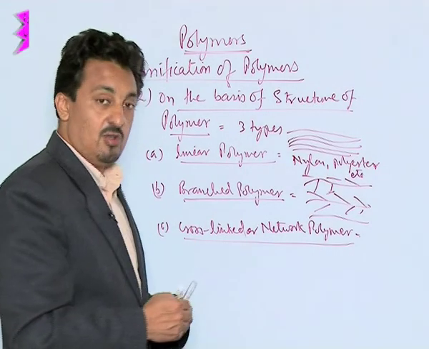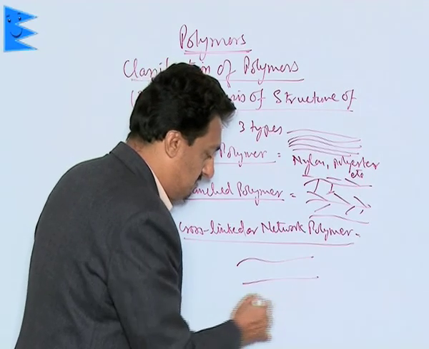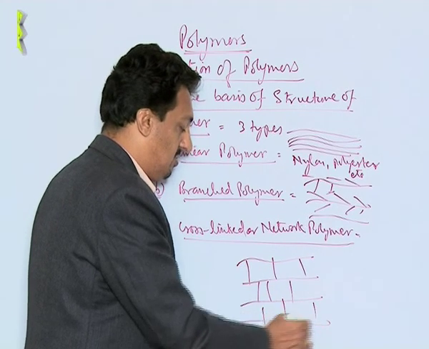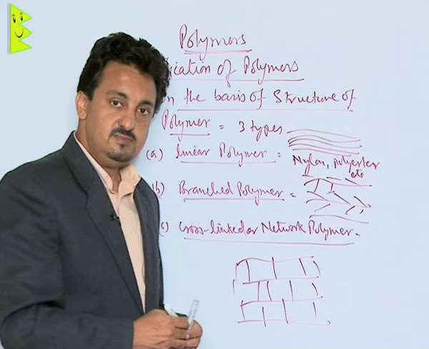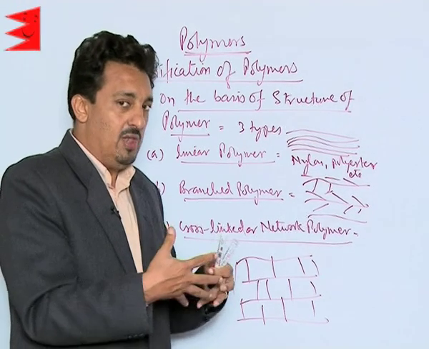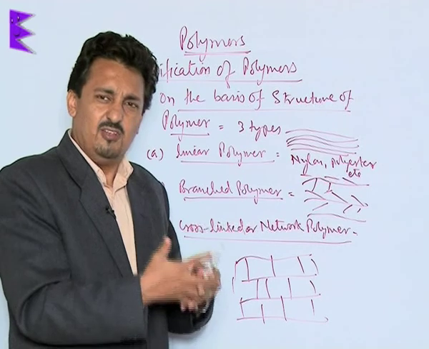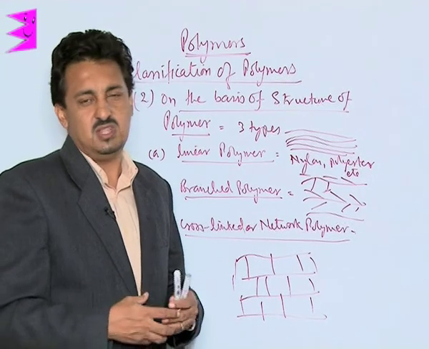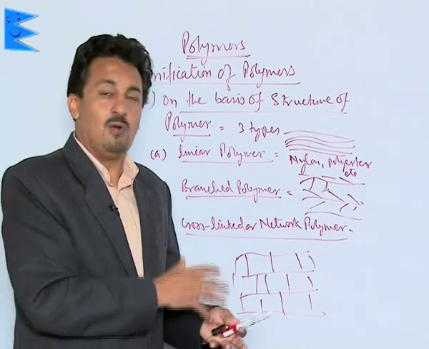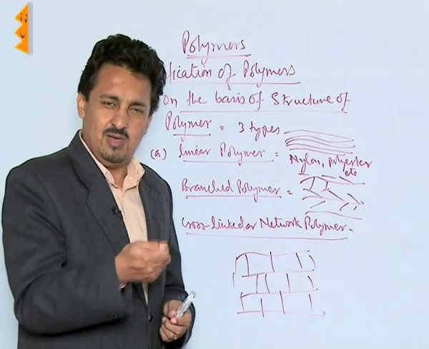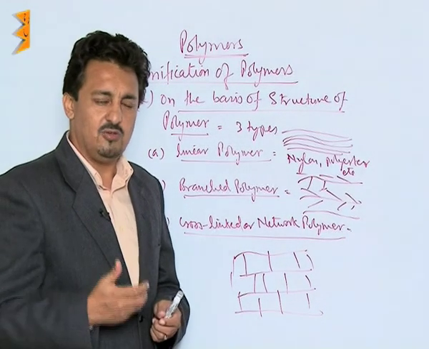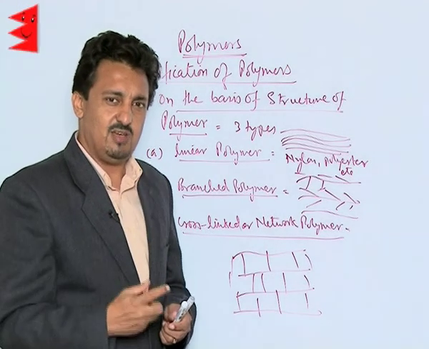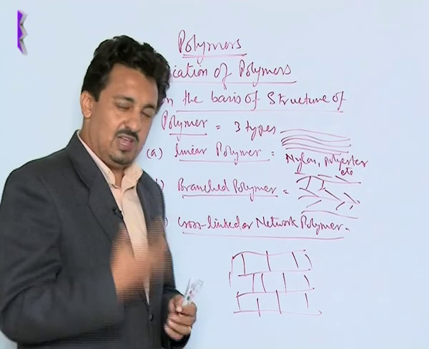Then we have network or cross-linked polymers. These are polymers which basically have linear chains, but all these chains are linked to each other through a number of cross linkages. Now these cross linkages, which are covalent bonds, give them a rigid three-dimensional network structure, and that is why whatever shape is given to these polymers cannot be changed, or they cannot be remolded again. So melamine formaldehyde, the melamine unbreakable crockery which we use in our normal households, then we have phenol formaldehyde or Bakelite, electrical switches. All those are examples of your cross-linked or network polymers.